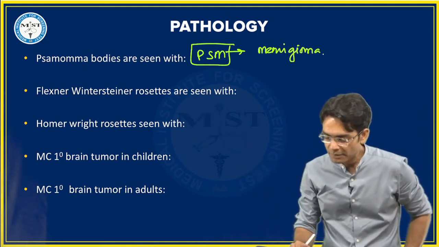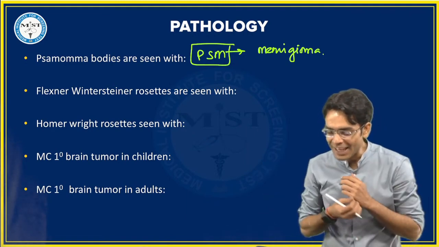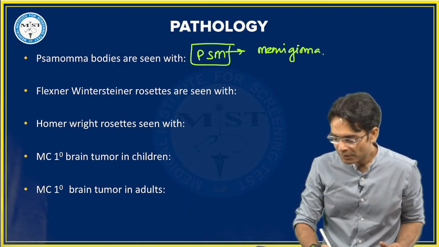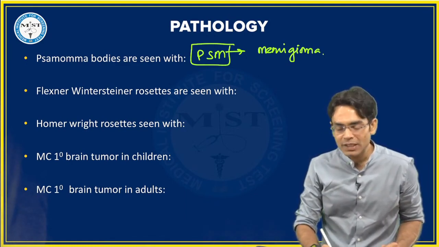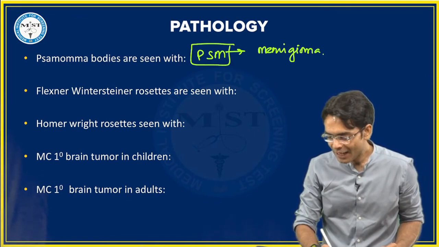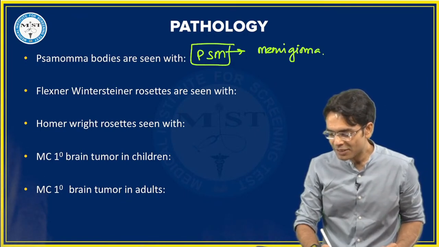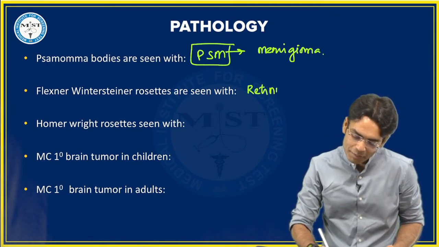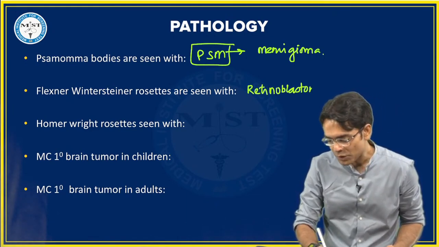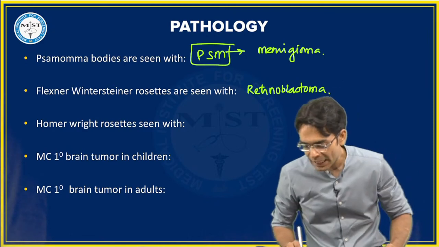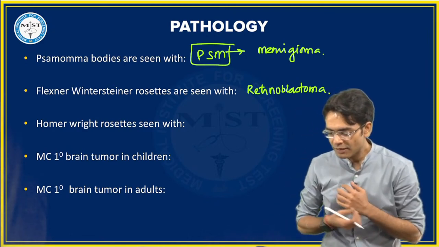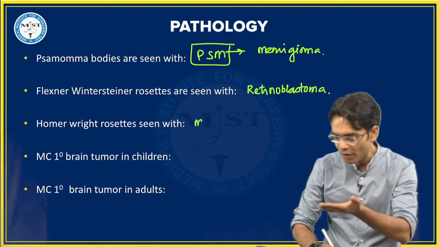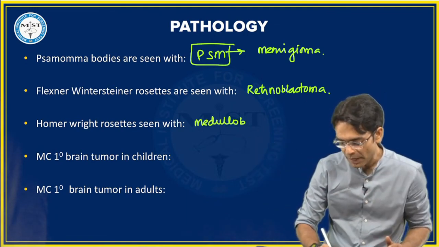Flexner-Wintersteiner rosettes. Yes, guys, yes. Very good. Flexner-Wintersteiner rosettes, beta. ये किसके साथ दिखेगा? Flexner-Wintersteiner rosette. These are seen with, wow, thank you very much. It is seen with retinoblastoma. Ritz, Alia, Ritvik, Faizan, Shanti, thank you very much. Retinoblastoma. And Homer Wright, as you have already answered, that this is medulloblastoma.